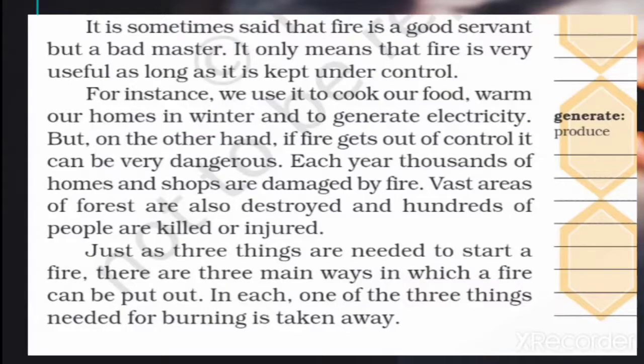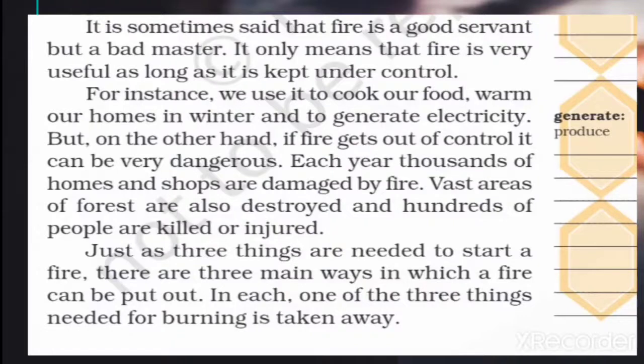Fuel, oxygen and heat are needed to produce fire. Now we will learn how to control it, how to put it out, so we can stop the fire.